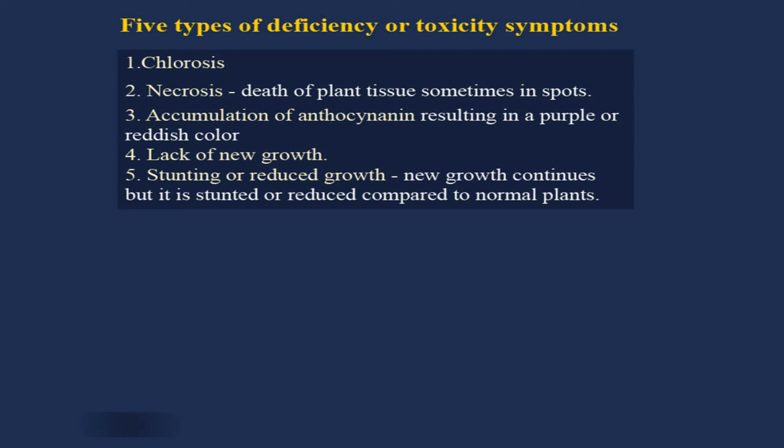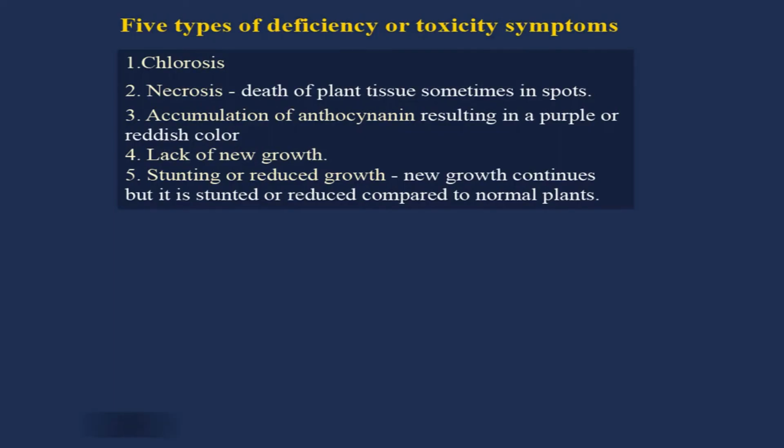In case of certain deficiency or toxicity symptoms, there may be accumulation of anthocyanin. Anthocyanin is a pigment which is mostly purple or violet in color, resulting in a purple or reddish color. Then there is lack of new growth. Sometimes there may not be new growth and the plant may remain stunted, particularly in case of phosphorus or calcium.